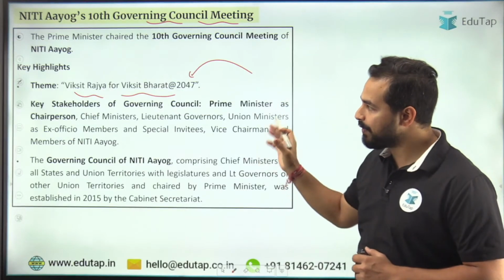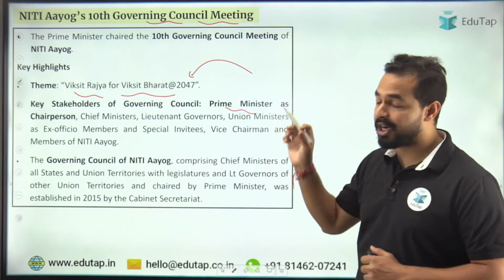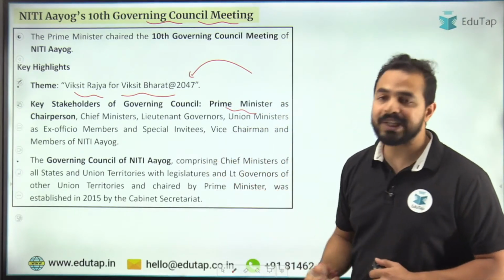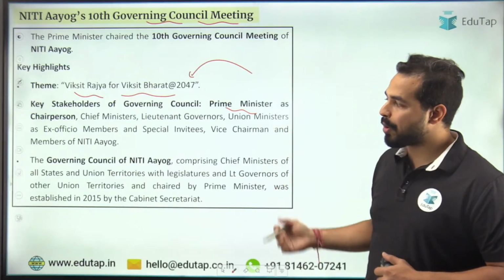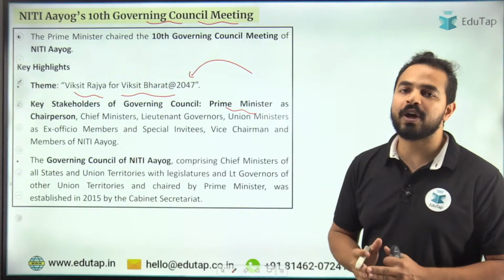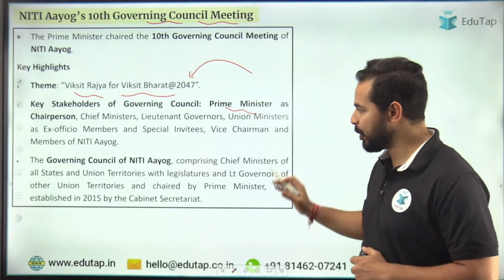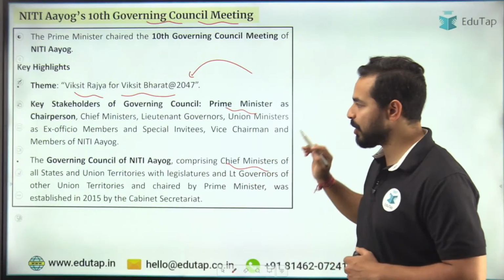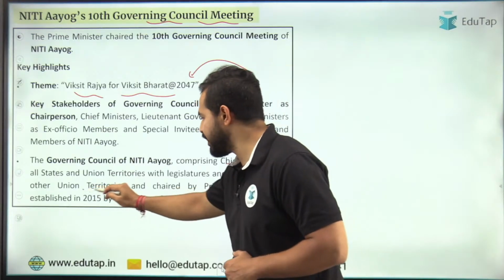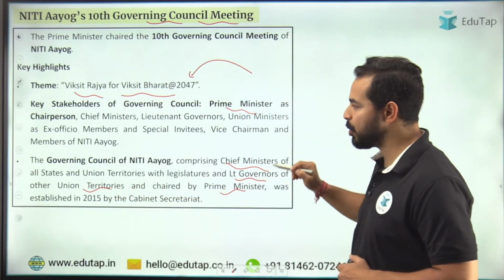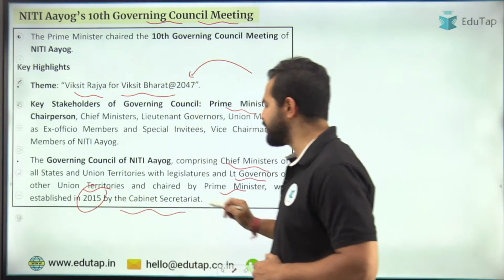Now when we talk about the key stakeholders of this council, it includes the Prime Minister, who is also the chairperson, then chief ministers, lieutenant governors, and union ministers. The composition of the governing council of NITI Aayog includes chief ministers of all states and union territories, lieutenant governors of union territories, chaired by the Prime Minister, and it was established in 2015 by the Cabinet Secretariat.